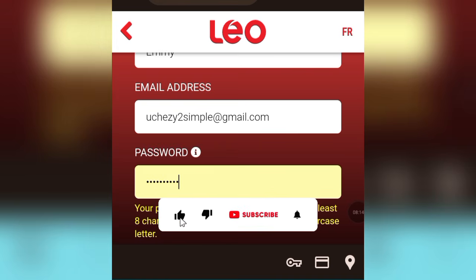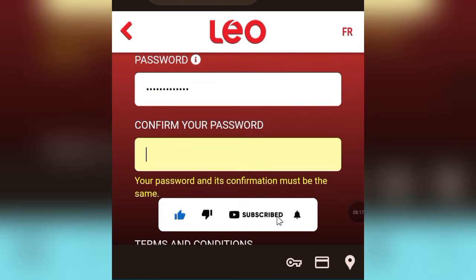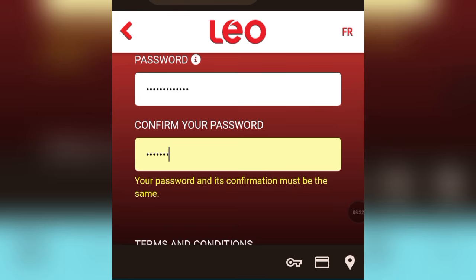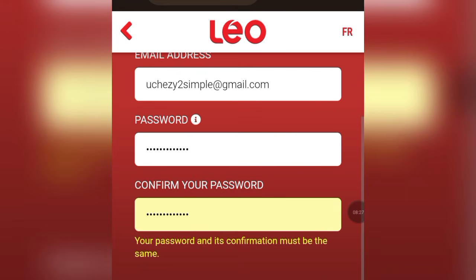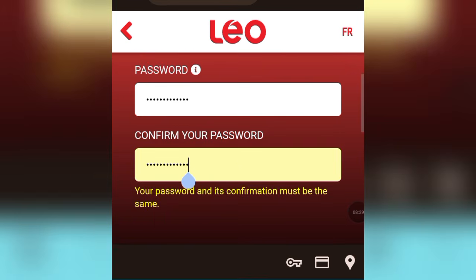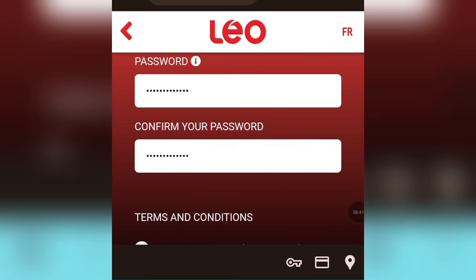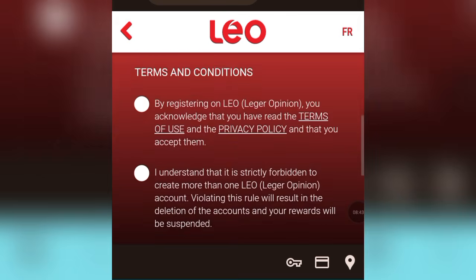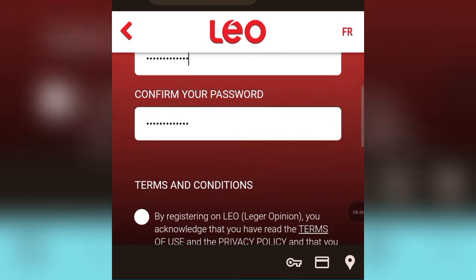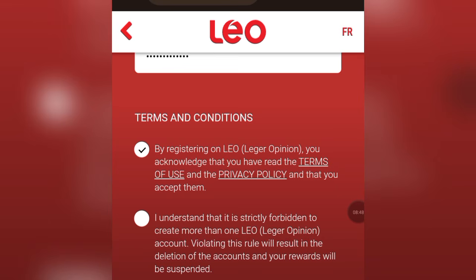So you see the registration process is very easy. So I'm going to enter my password. Once I'm done, let me re-enter my password. You can see that there's no way for you to view what you're typing to confirm your password. You can't view your password from here, but you can type it somewhere else and come back right here to paste it. So terms and conditions need to be accepted.